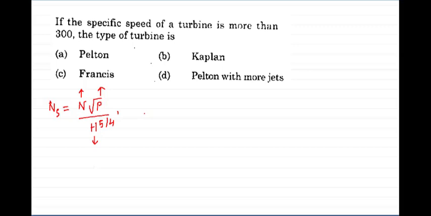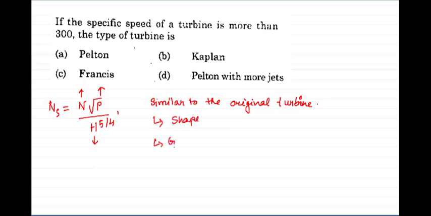Now what is specific speed? Specific speed is the speed of a turbine which is similar to the original turbine to be used. Okay sir. With respect to similarity, it will be similar with respect to shape, it will be similar with respect to geometrical dimensions, and the blade angles.